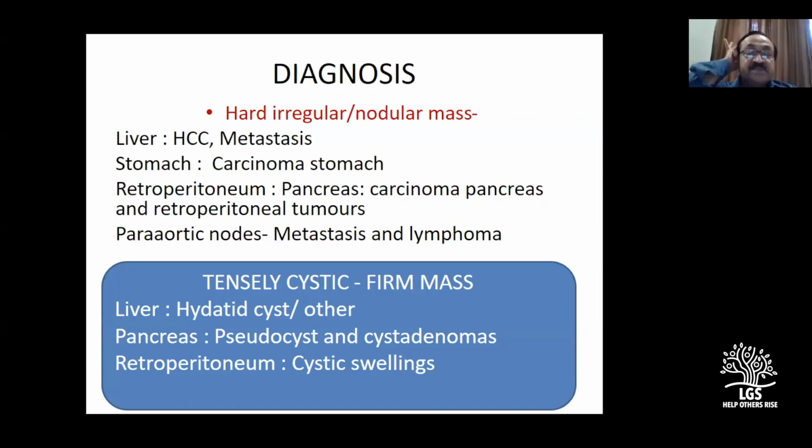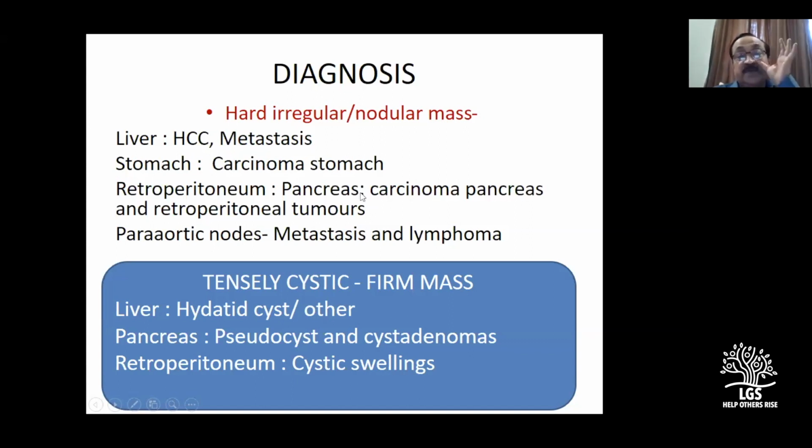From the liver, you have felt a mass. Think of these two diagnoses, because the mass is hard and irregular. When I took the hypochondrium, I mentioned two differences. If you got a stomach mass, think of only one: carcinoma stomach. But it's not carcinoma stomach because it moves with the respiration.